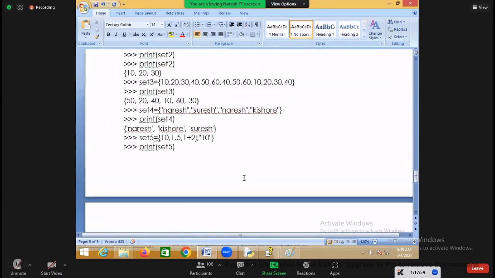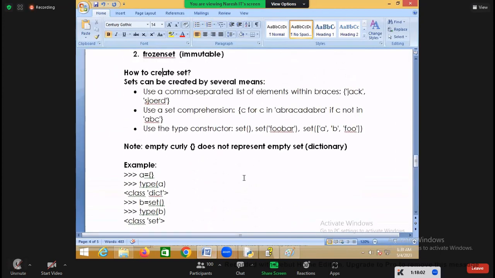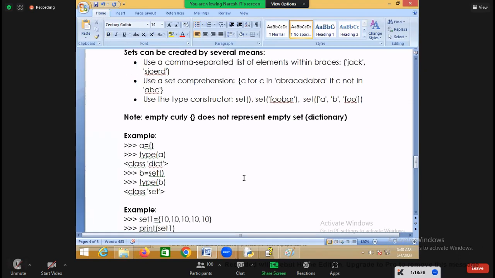Now this is creating what here? Set. How many ways can you create a set? There are 3 ways, but I explained only 2: this one and the last one. I have not explained the second one, because we'll see this second one now. You already know the meaning of comprehension. We have seen list comprehension, right? The way we did list comprehension, in the same way you can do set comprehension, by writing within curly braces, right?